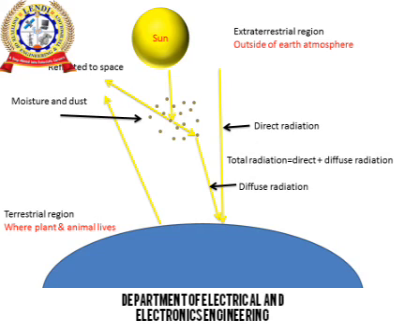Total radiation or global radiation is defined as sum of direct radiation and diffuse radiation. The total radiation on the Earth's surface will be the sum of direct plus diffuse radiation. Total radiation is also known as global radiation. These are different types of solar radiations on the Earth's surface.